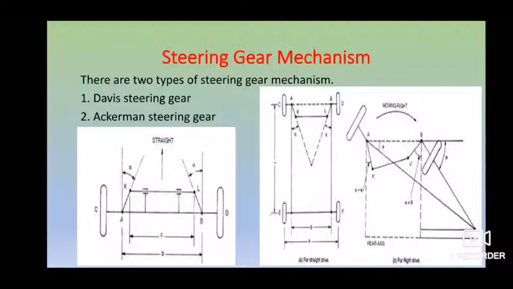Coming to the Ackermann, which is very important and similar to the Davis, it consists of your cross link KL, connected to your stub axles at AC and BD at the front wheels through different arms, AK and BL, similarly forming bell crank levers, CAKL and BDKL.